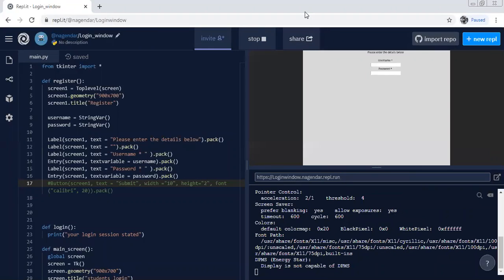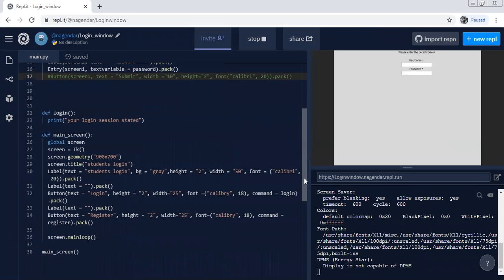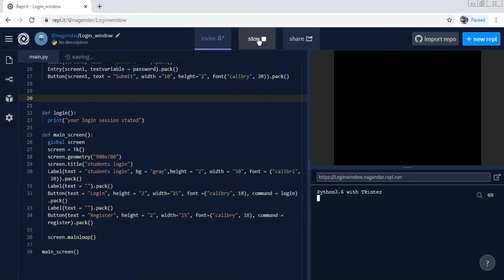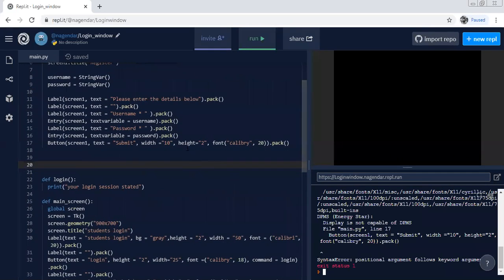Okay, we'll figure it out in the next class, and we'll continue in the next class. Calibri spelling. Okay, sorry. Then stop and run again. No, not that. It will be somewhere, something, I don't know.